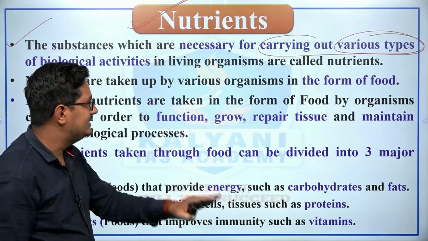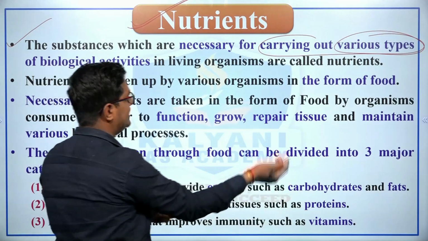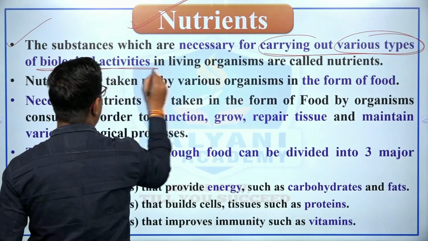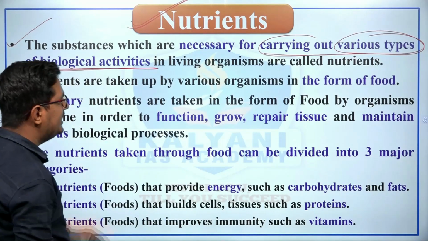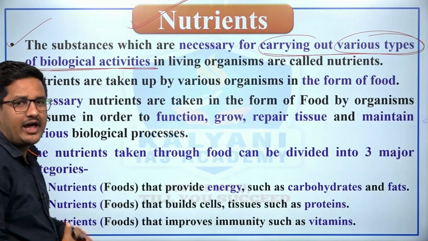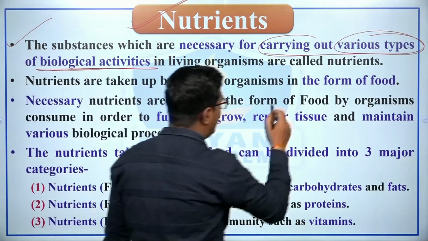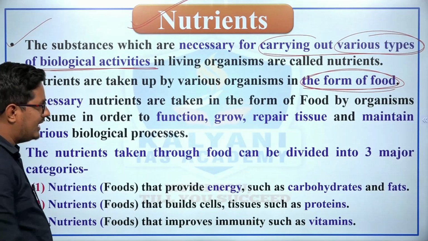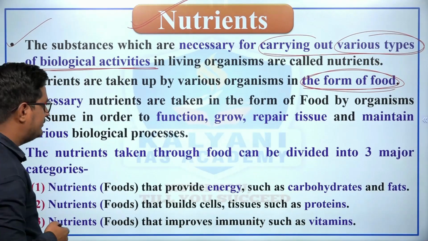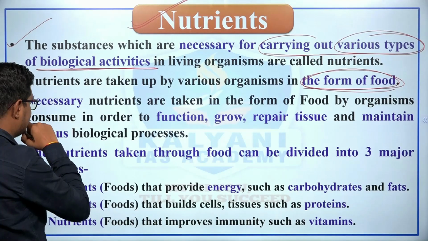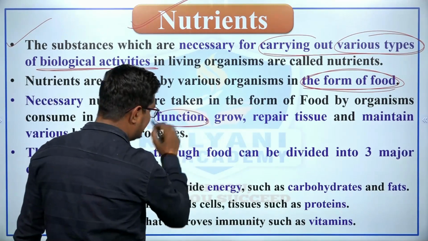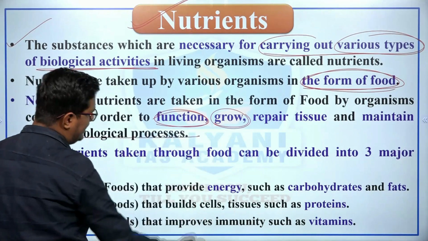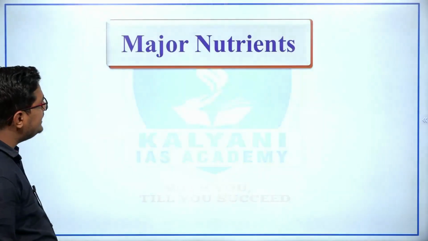Nutrients are taken up by various organisms in the form of food, which they consume in order to function, grow, repair tissue and maintain various biological processes, right.